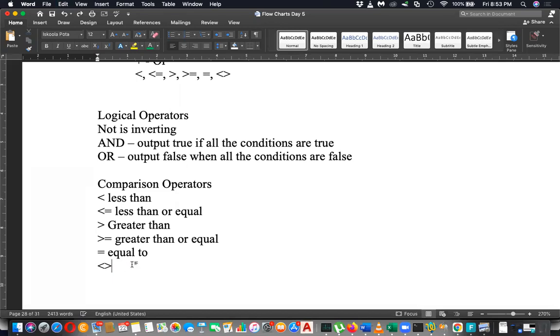Not equal to. So these are called comparison operators. Please write down those two.